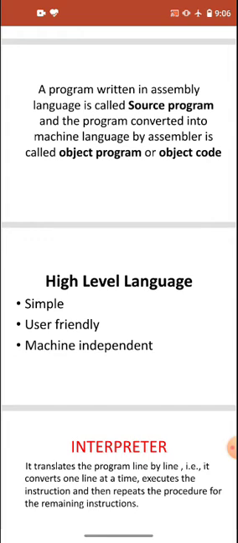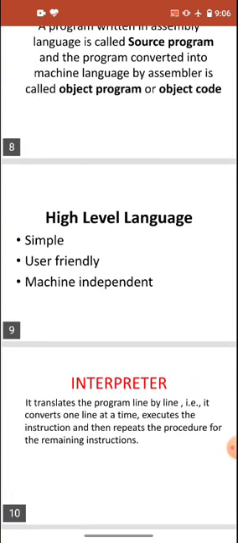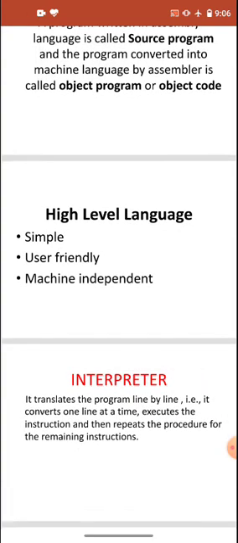That means we don't require knowledge of the machine to do the programming. We can write a high level program on any system, and it will work in all systems. It is not dependent upon the system, so it is very simple to make a high level program.